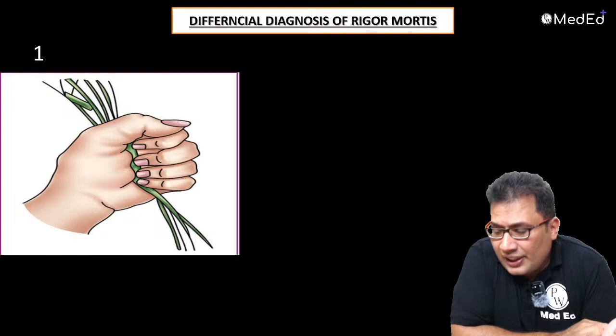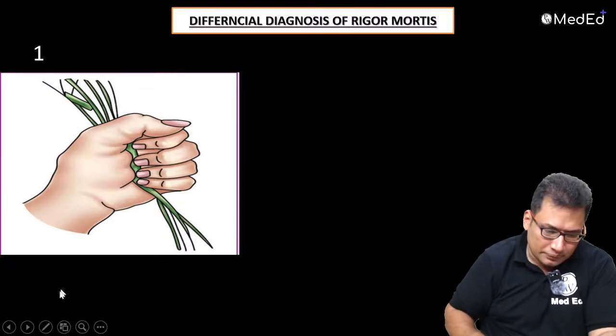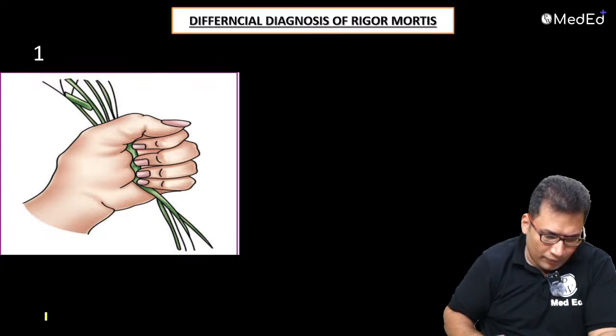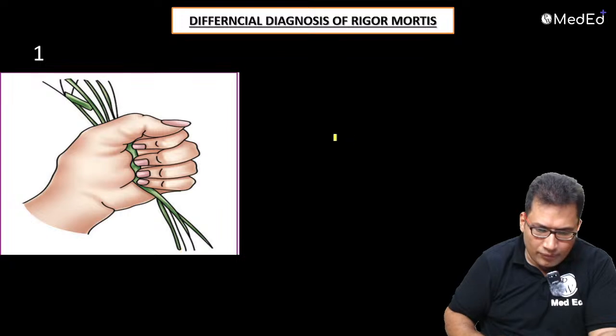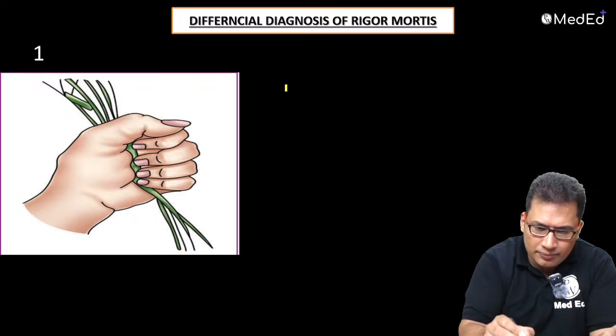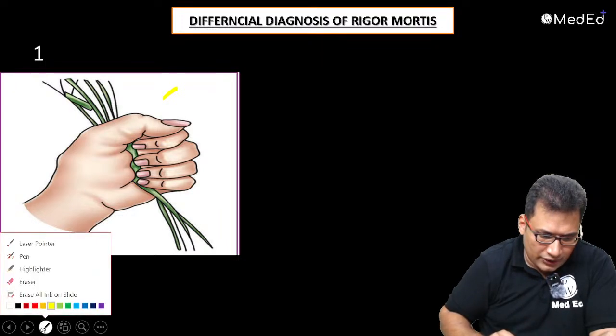So what is this condition known as? You need to identify, guys. Yes, what is this?